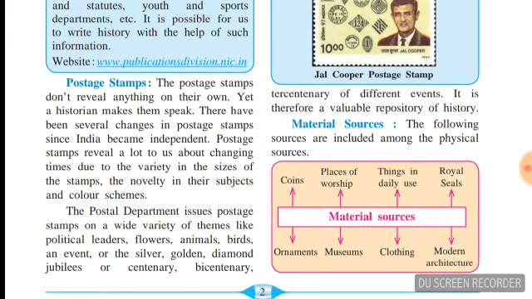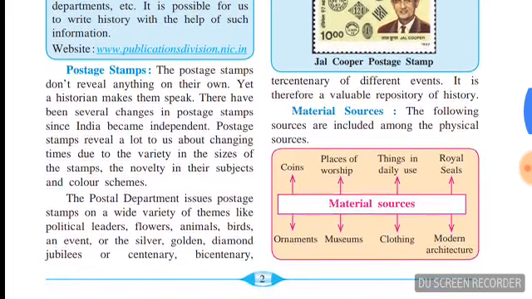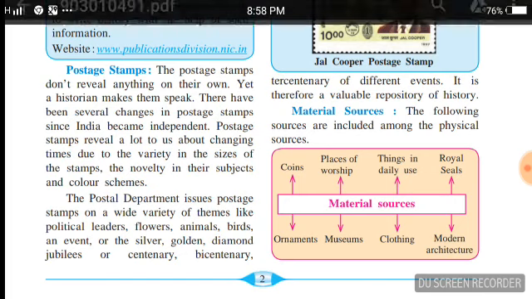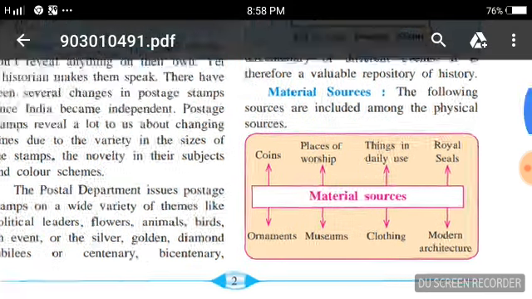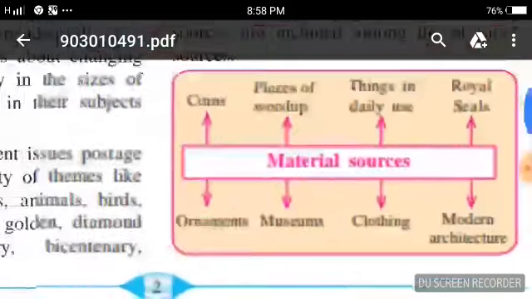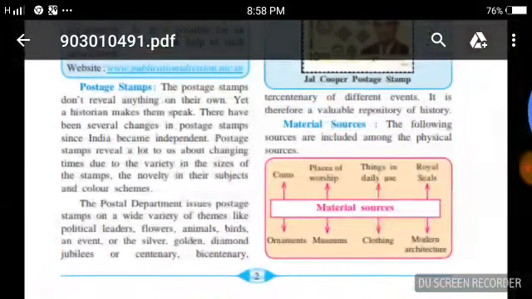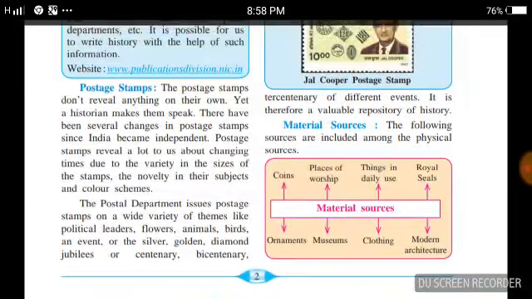It is possible for us to write history with the help of such information. See, in this book, all issues were discussed. All the events related to these issues or topics were written in this book. If we read such books, we will understand what things happened in these years. So there is a website given from which we can see it.